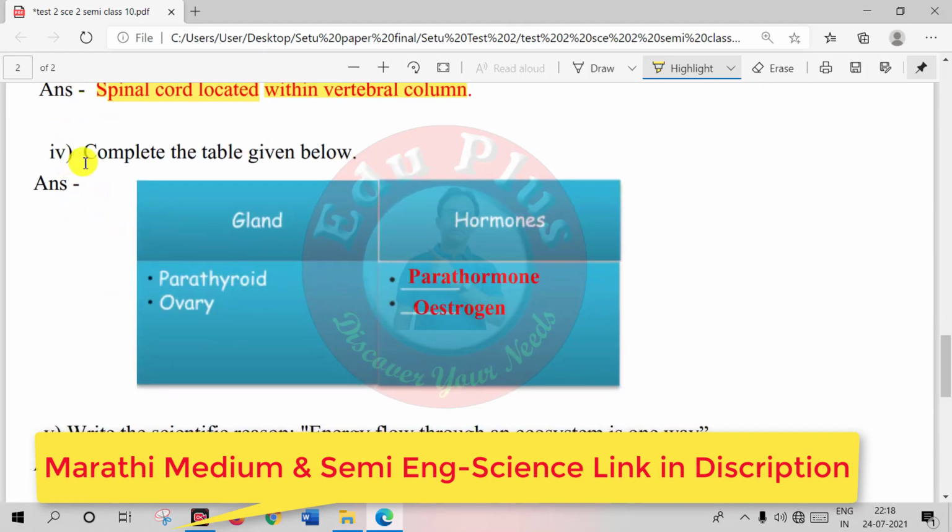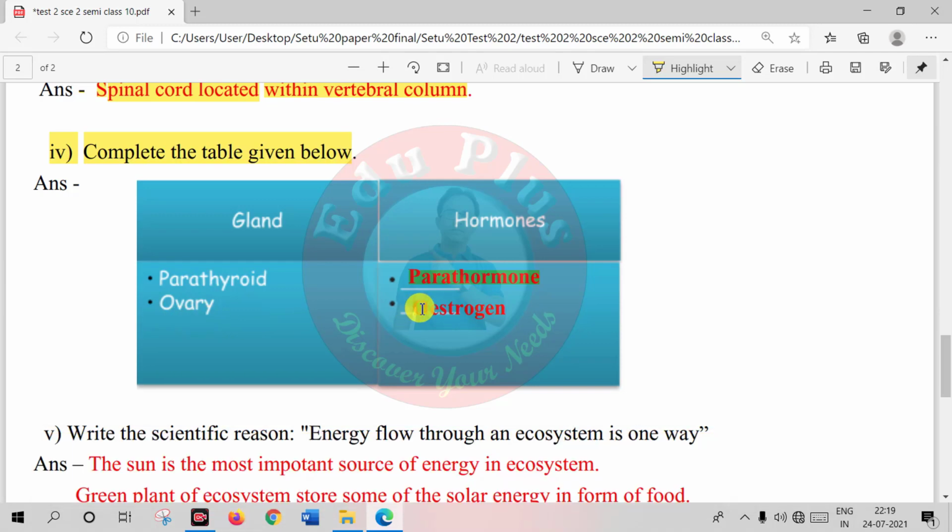Question 4. Complete the table given below. This table has given glands and their hormones. First gland is parathyroid gland and hormone of this gland is parathormone. Second gland is ovary and its hormone is estrogen.